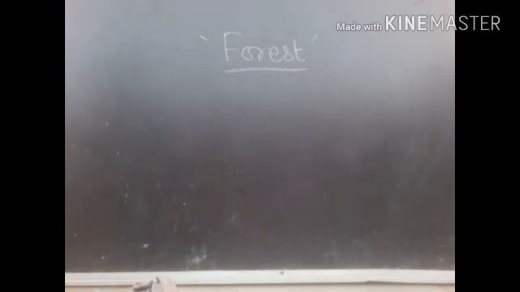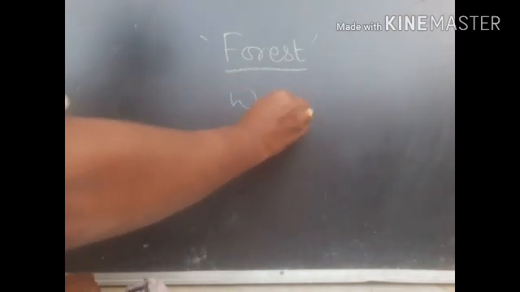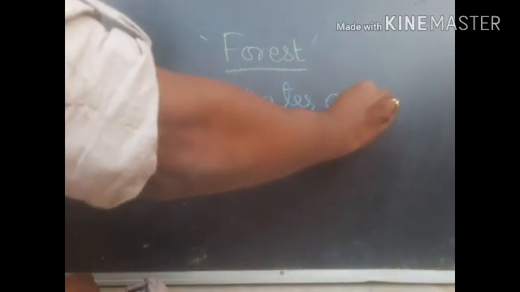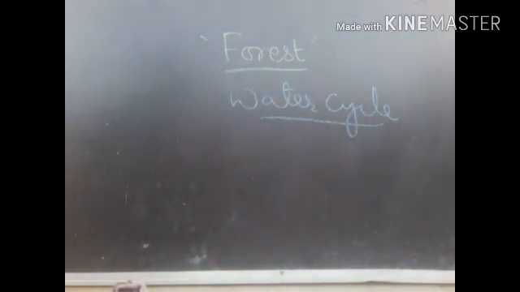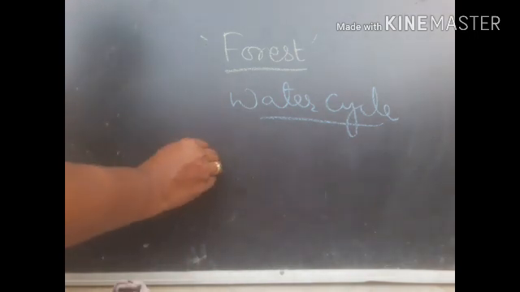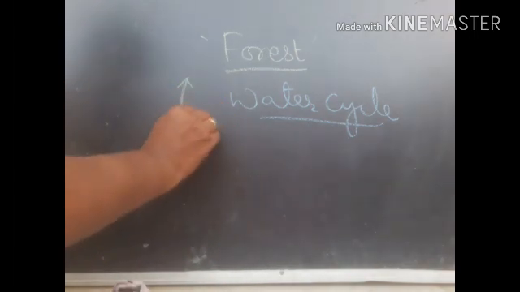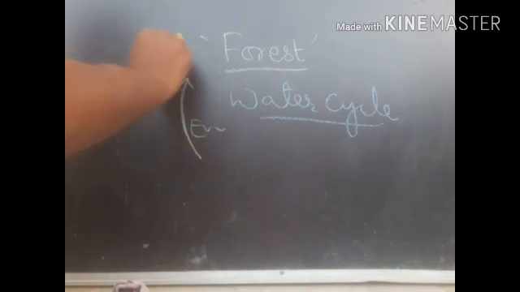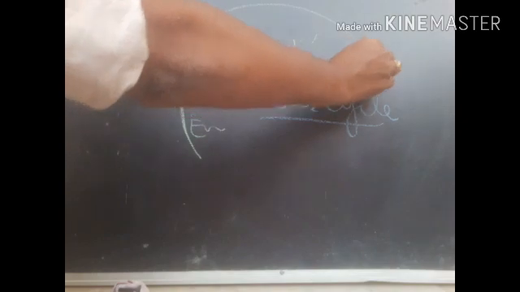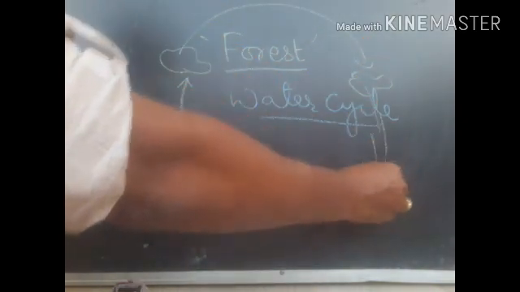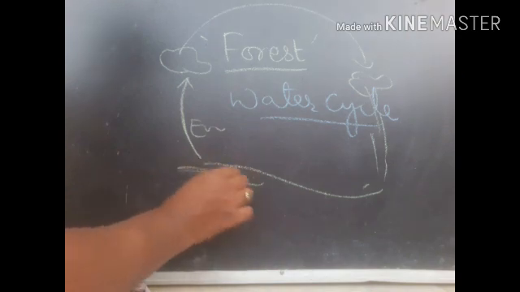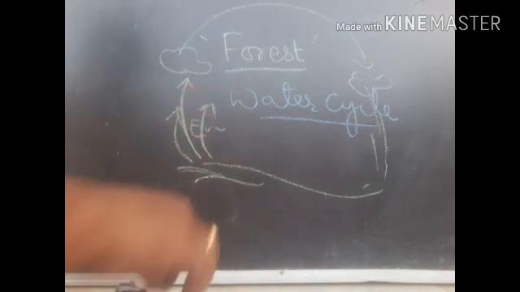So next, forest helps us maintain the water cycle. Already we learnt about carbon dioxide and oxygen levels. Now let us see about the water cycle. Forest maintains the water cycle, right? So what is meant by water cycle? Here the water becomes vapor by the evaporation process, and it forms the cloud. When the cloud condenses, it becomes cool and gives rainfall, and again from the water body the water evaporates.